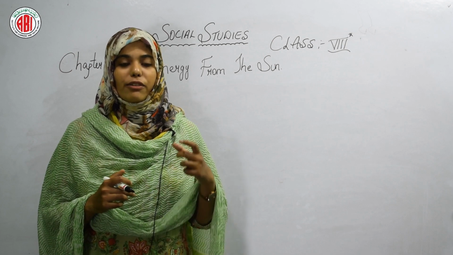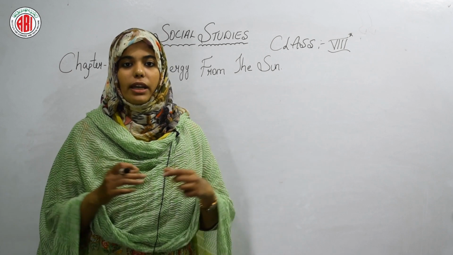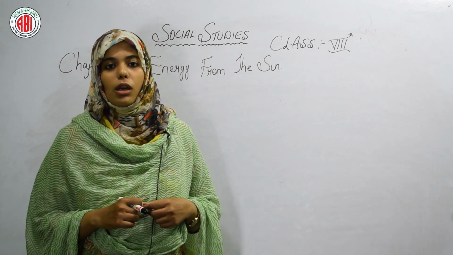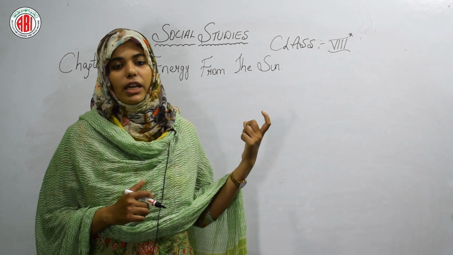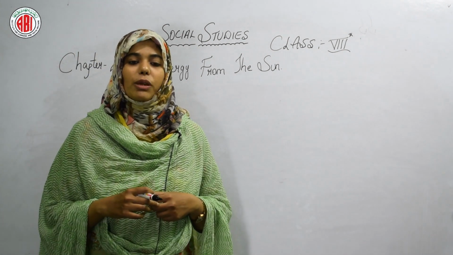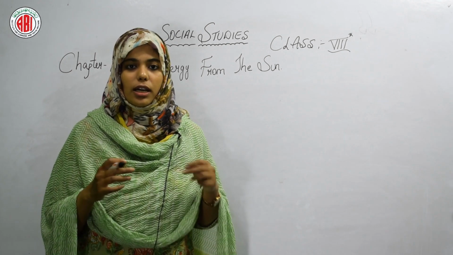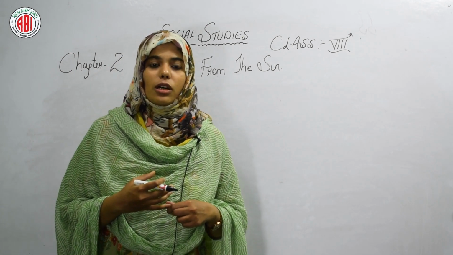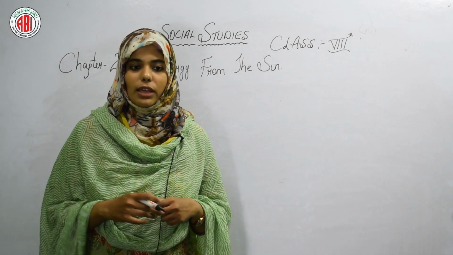If the angle of incidence is larger, more spread out, then that place will be very cold. Yes or no? The longer the sun rays are, that place could be very cold. If the sun rays are closer to the earth, that place could be very hot. So it also means that as the angle of incidence changes, the temperature will also change.